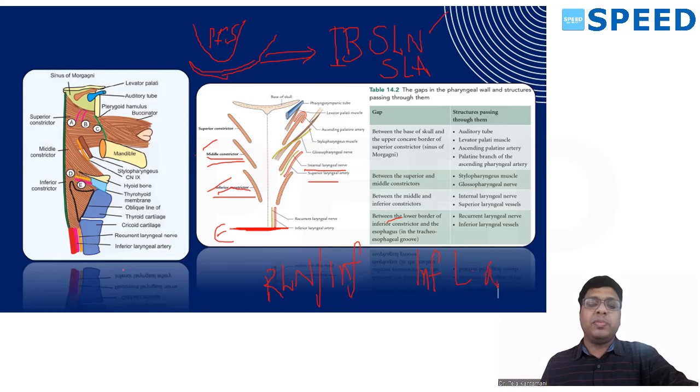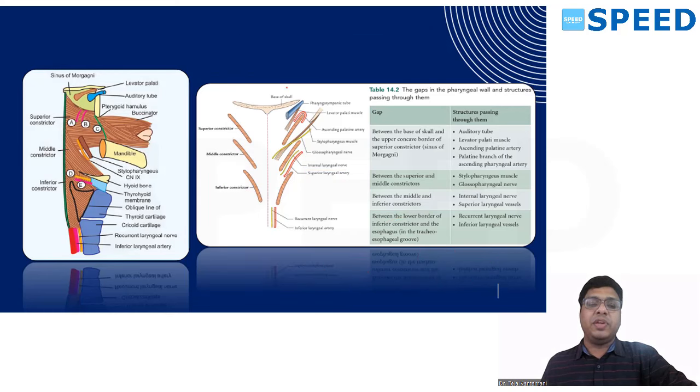So easy to remember, sinus of Morgagni is between base of skull and superior constrictor. The structures which pass are A, L, A, P: auditory tube, levator palatini, ascending palatine artery, pharyngeal branch of ascending pharyngeal artery. Okay. The gap between superior and middle transmits S9: stylopharyngeus and glossopharyngeal.